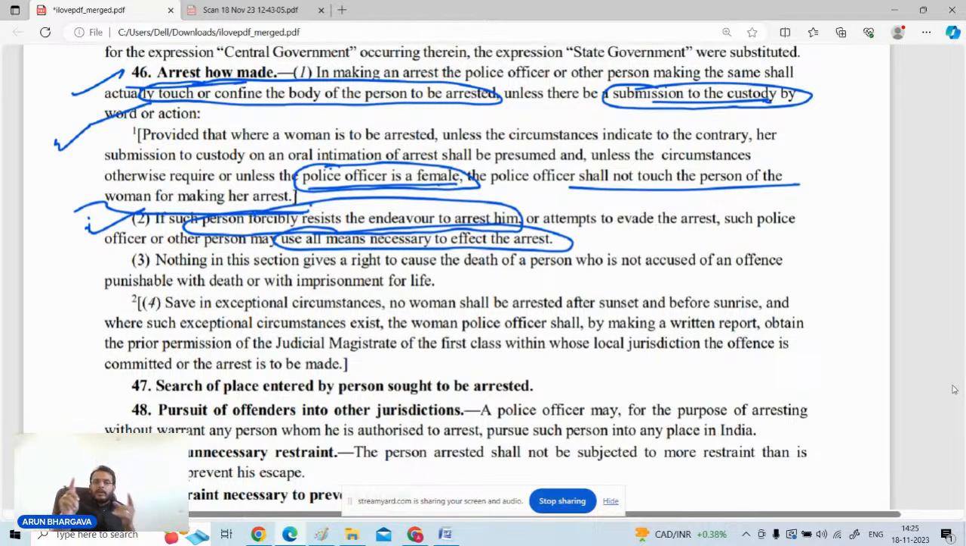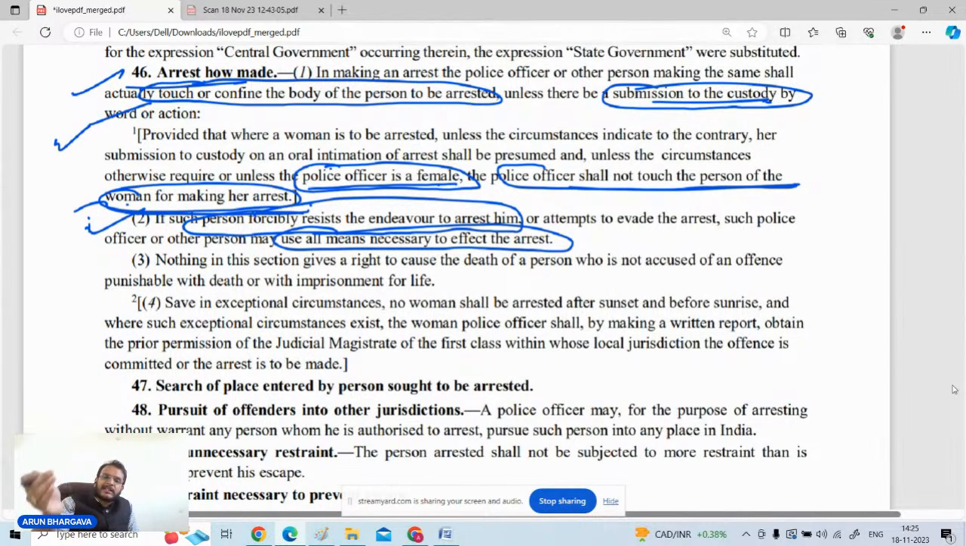ठीक है, तो इसको मैं सिंपल तरीके से समझाऊं तो जनरली if the woman is to be arrested, तो फीमेल पुलिस ऑफिसर या फीमेल ही आपको चाहिए अरेस्ट करने के लिए. लेकिन if the circumstances are contrary to this, if the circumstances are of exceptional nature, then the arrest can be made by a male police officer also, but the police officer will not touch the woman at the time of arrest.